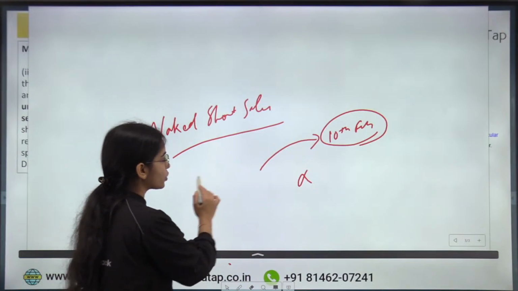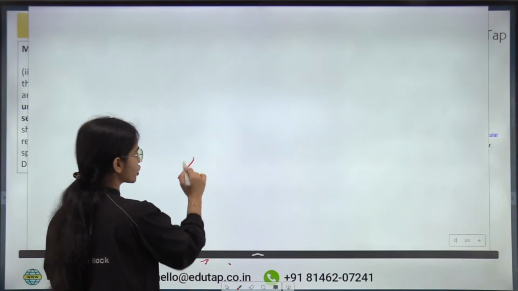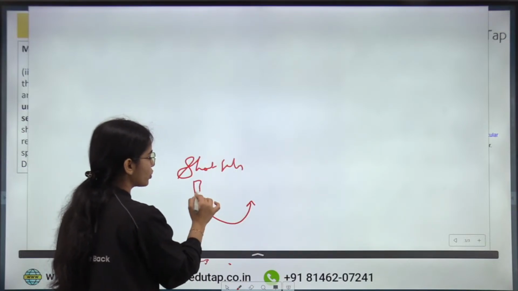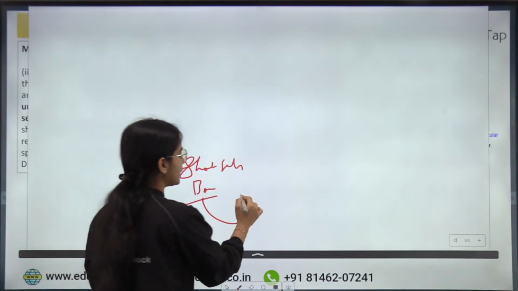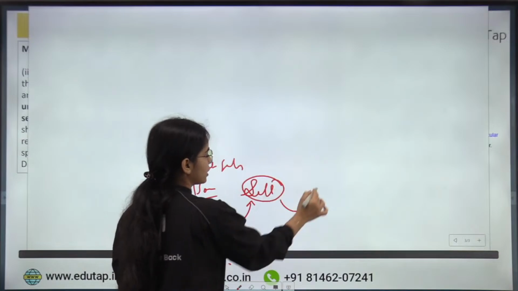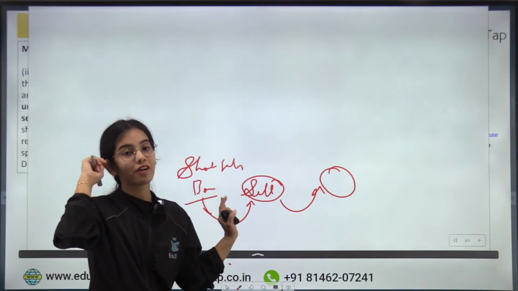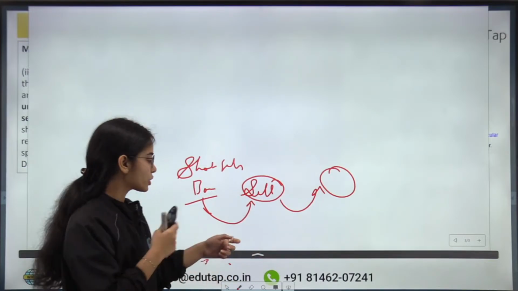So it was said that only the short sales that will be allowed are those where you have borrowed the security or you have the means to borrow the security, then you can promise to sell it to a person on a specified date. Okay, so at least you should have a measure to have the security with yourself. So this was the idea.